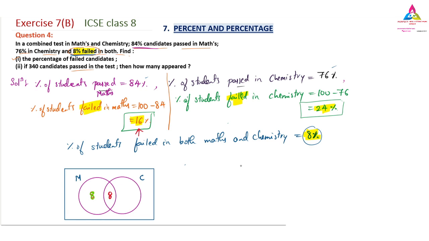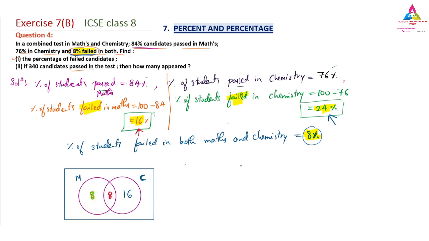Similarly, now we have to go for chemistry. We have taken chemistry as C. Here the total number of students who have failed is 24. Out of 24, 8 are there in maths also, so what is left is 24 minus 8, which is 16. Now you can see that if I want to find how many maths students failed, it is 8 plus 8 in this circle, which is 16.